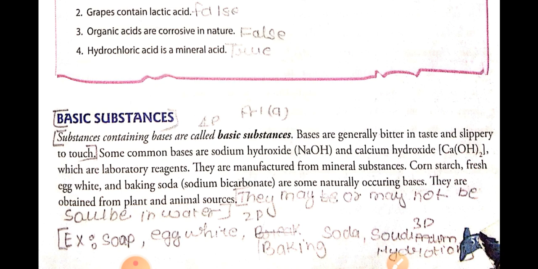Now we will see about basic substances. So what are acidic substances? Acidic substances are the substances which have acid present in them. So what are basic substances? Those substances which have base present in them are called basic substances, or we can simply define it as substances containing bases.